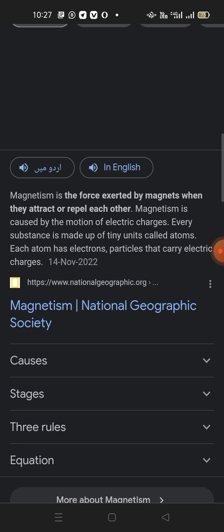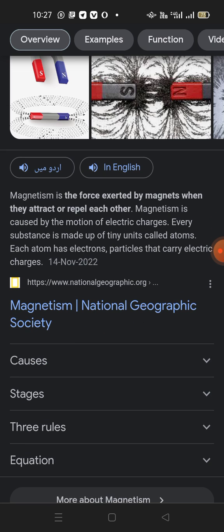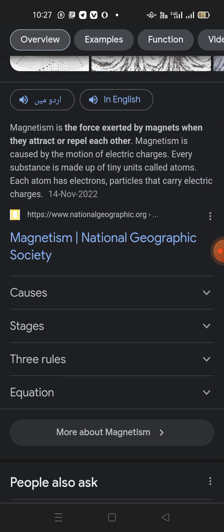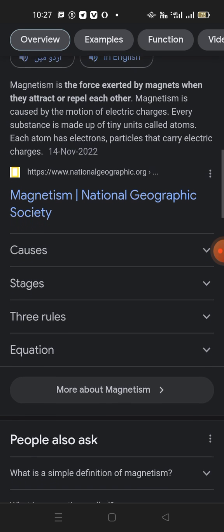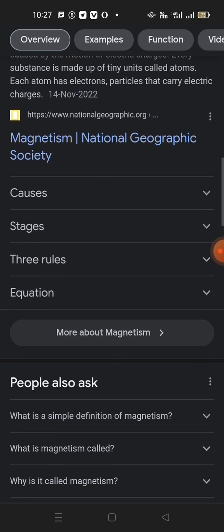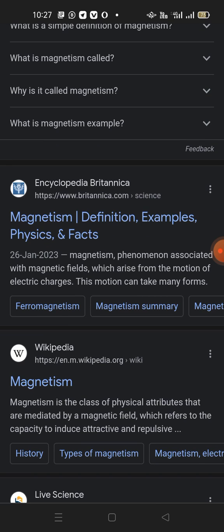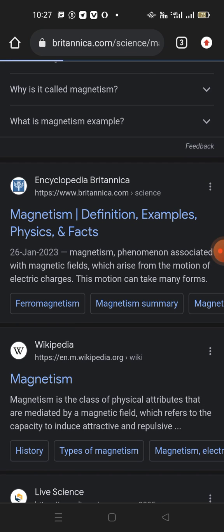Magnetism is the force exerted by magnets when they attract or repel each other. Magnetism is caused by the motion of electric charges. Every substance is made up of tiny units called atoms. Each atom has electrons, particles that carry electric charges. Magnetism definition, examples, physics and facts are also here.